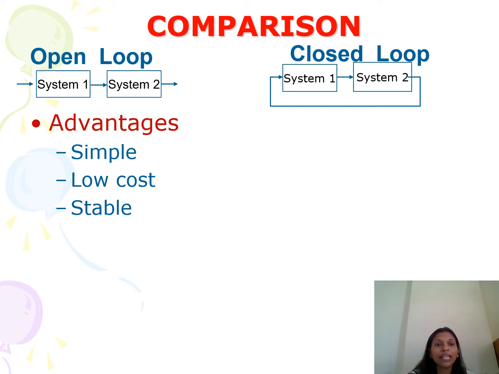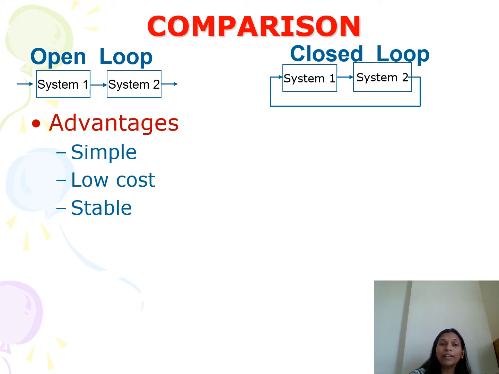Now we'll compare this open loop and closed loop control system with respect to their advantages and disadvantages. First we'll see the advantages of open loop control system. The open loop control system is simple and low cost, because the number of components or blocks used in the open loop systems is less compared to the closed loop system. Therefore, the circuit is simple and low cost. The output of open loop system is more stable.